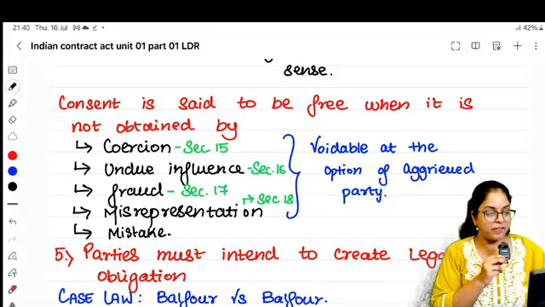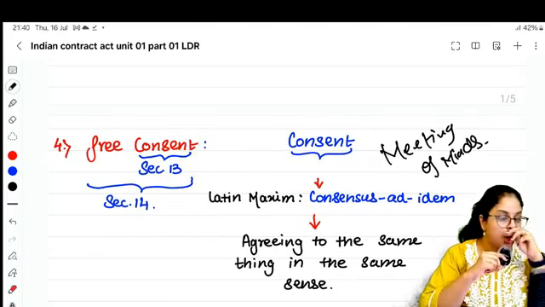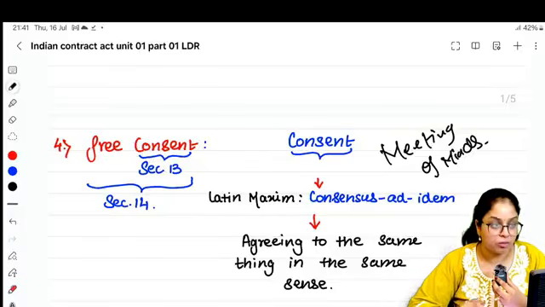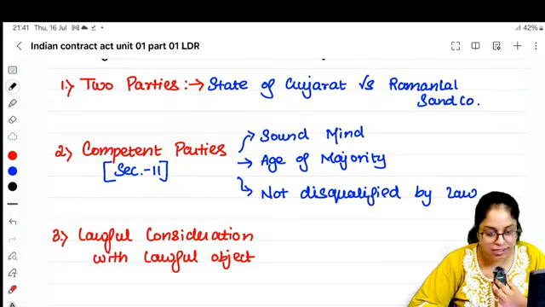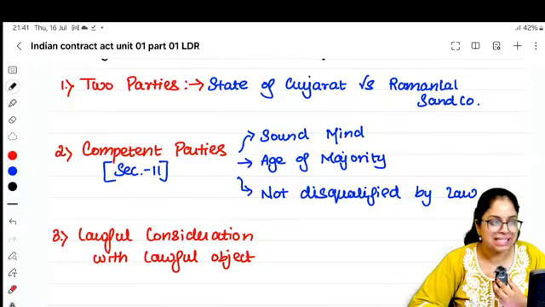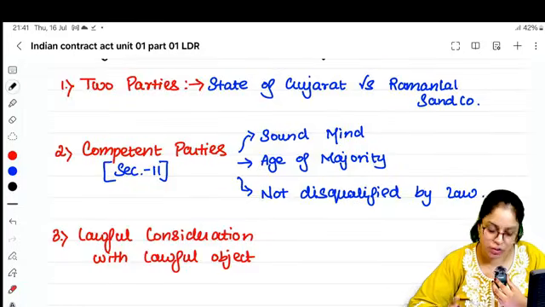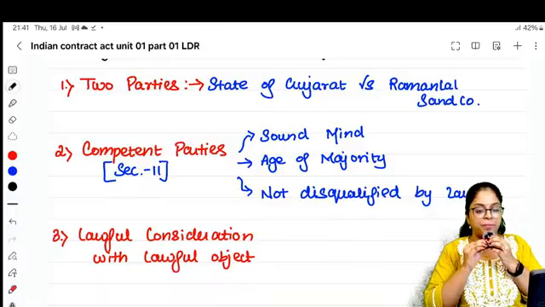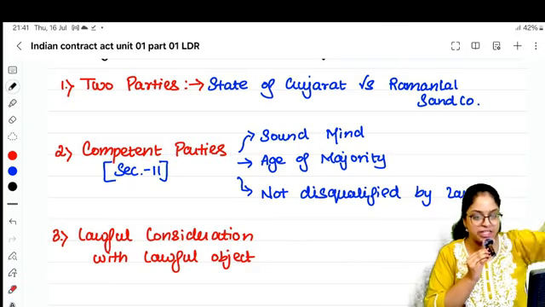Right? So quickly, if I see the sections, till now, how many sections did I teach you? Definitions, I taught you 3 definitions. Do you remember? 2B is for what, guys? 2B is for promise. Very good. What is 2H for? Very simple. 2H is for contract. And 2E is for agreement. Perfect. These are the definition sections that we studied.